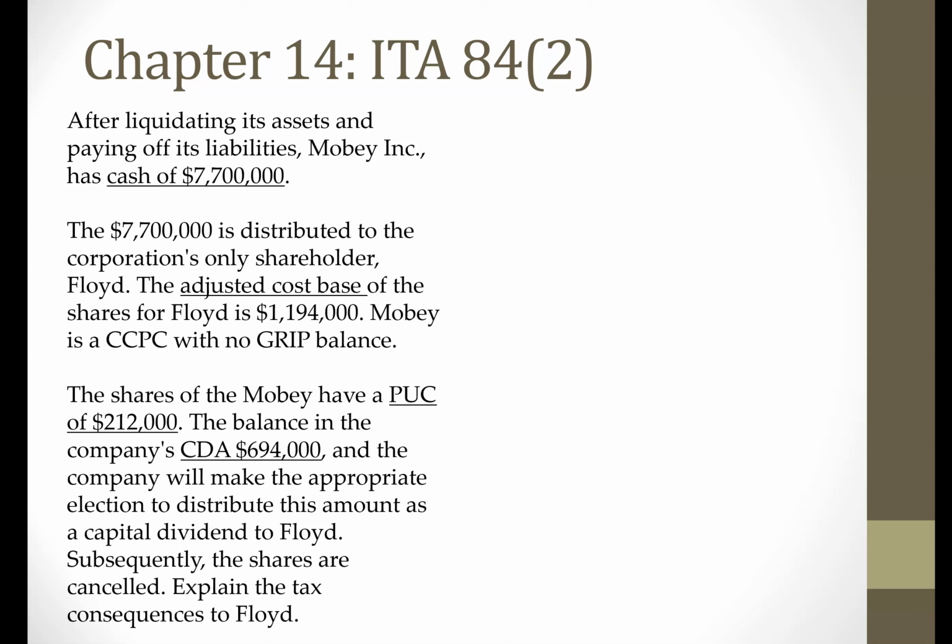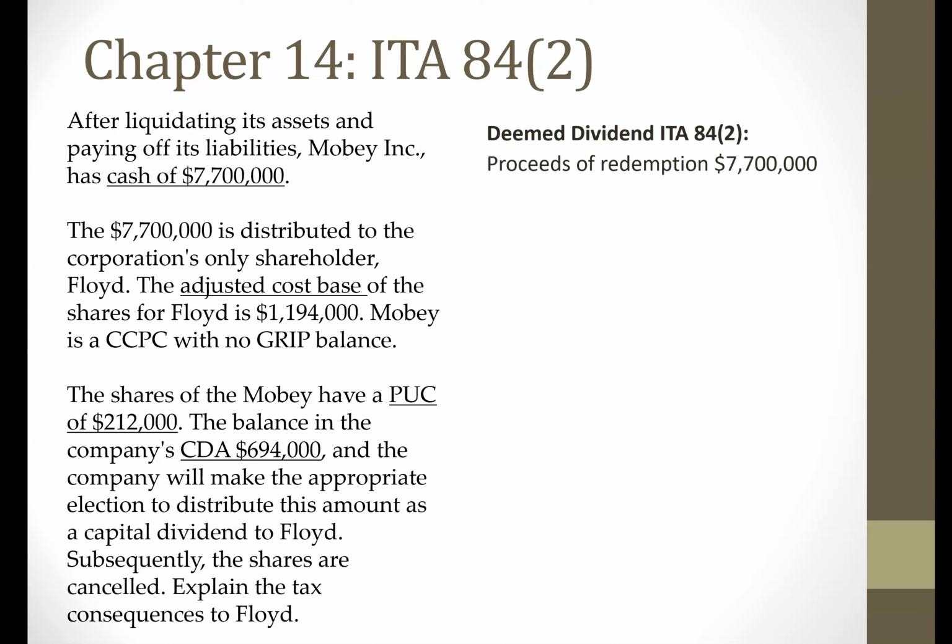So let's go through this winding up together. Now, after everything has been done, Moby has $7.7 million in cash. And all of that cash is going to be distributed to the shareholders. And in this example, there's only one shareholder, Floyd. So Floyd is going to get $7.7 million on redemption of his shares.